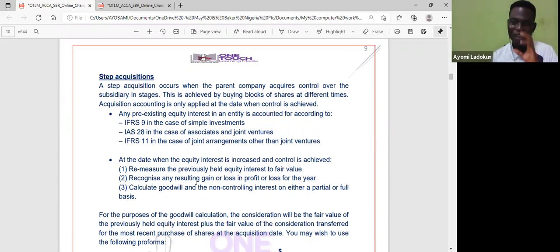Then I will have to calculate goodwill and NCI on either a partial or full basis. I'm sure everybody's conversant with that. Either I use the full goodwill method or the proportionate share of net assets acquired to compute my goodwill and NCI.